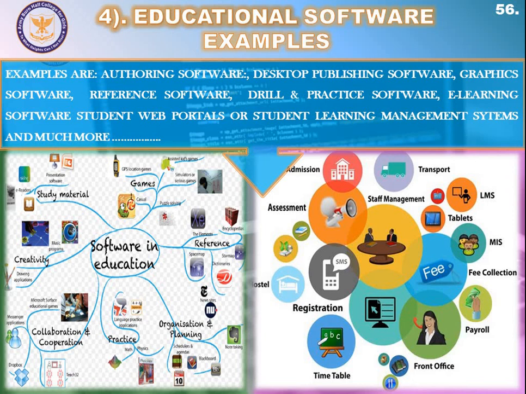So different types of educational softwares are there. For example, an authoring system. What are authoring systems? They can create multimedia contents like reviews, lessons, and tutorials. So authoring systems are basically educational application softwares. The second type of an educational software is desktop publishing. Desktop publishing software is used to create and design handouts, newsletters, and flyers.